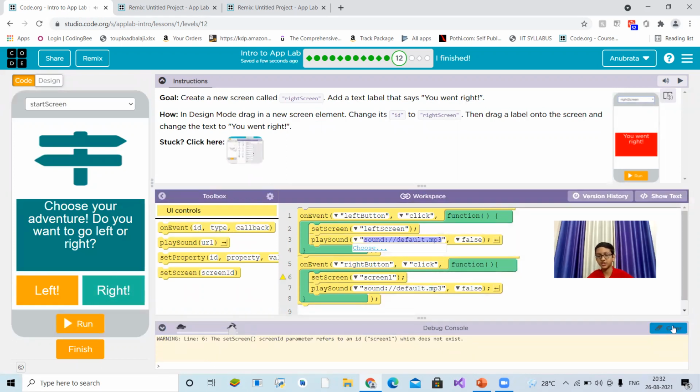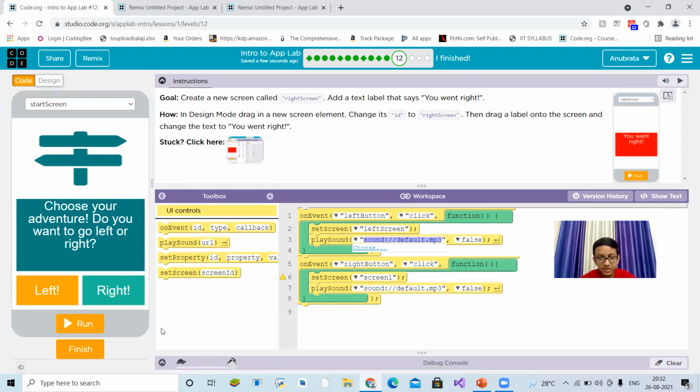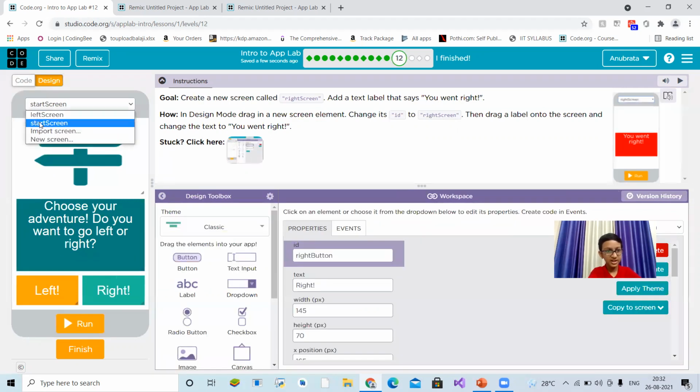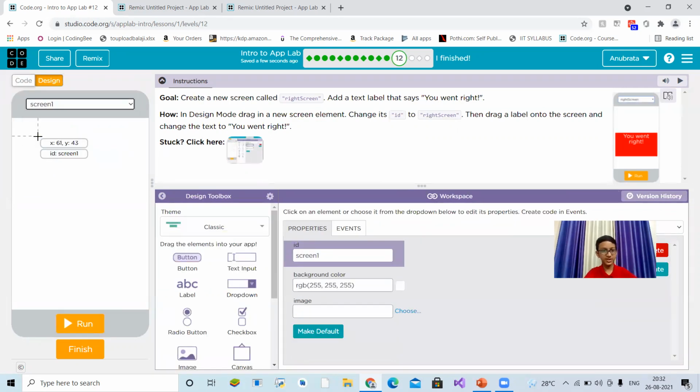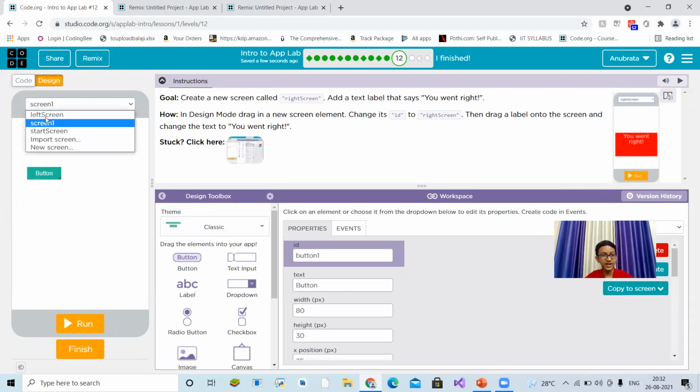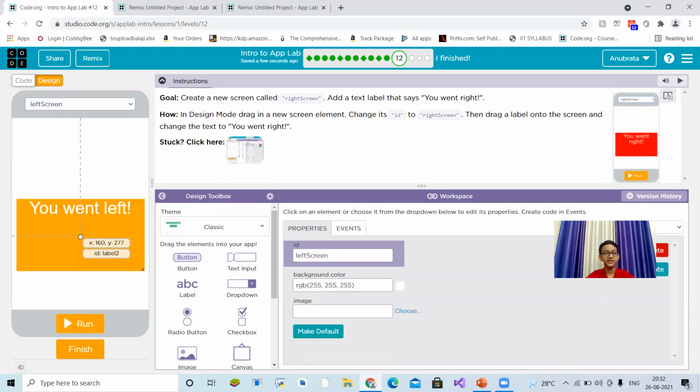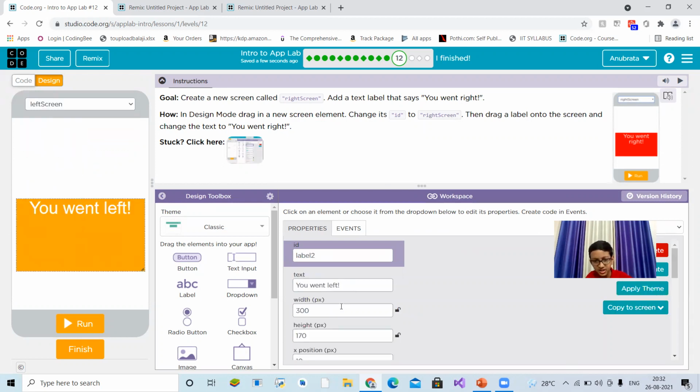So that's all. Now we have to set the screen. That's warning us because we are in the same screen only. Set screen one, because there's no screen one. Let me go to design and create one new screen. Here there will be a button, you went. So let's take it from left screen. Left screen dimensions are 300 and 170.